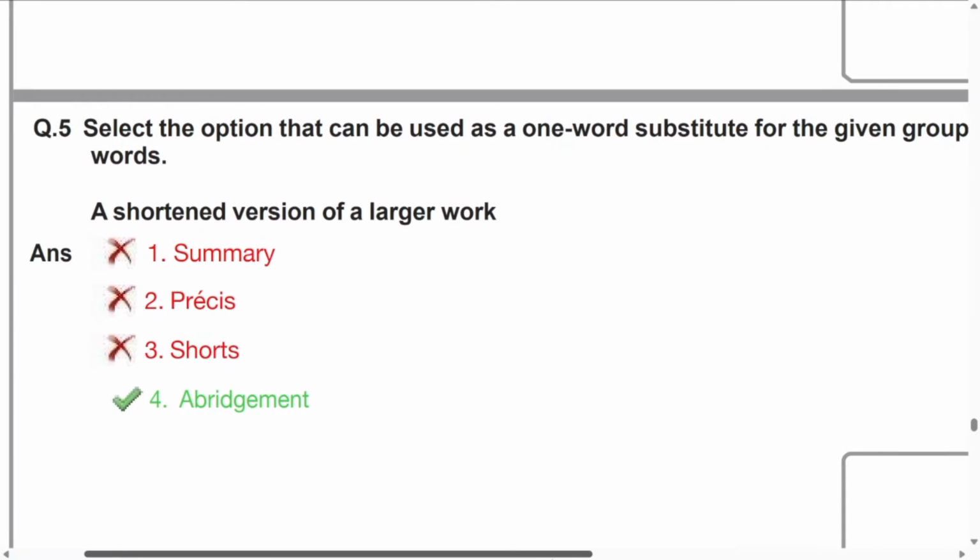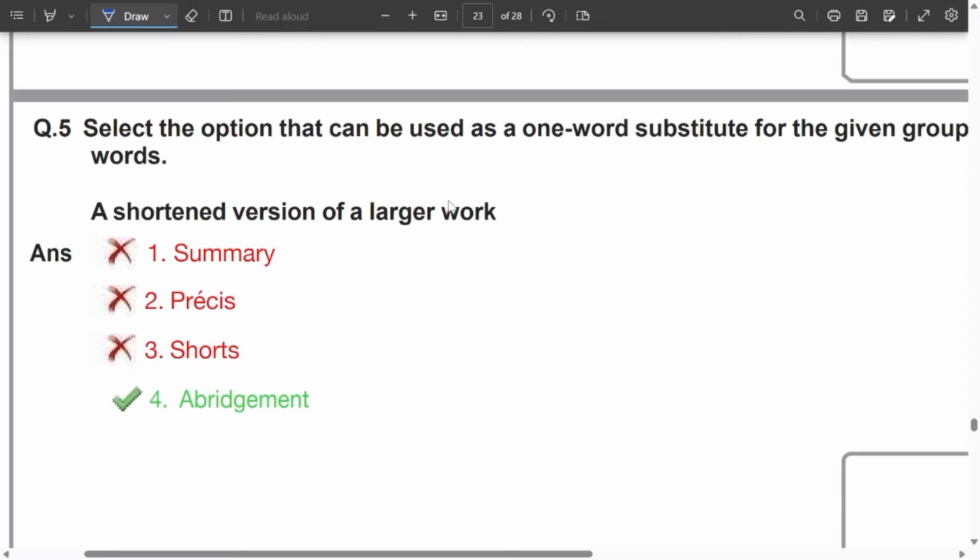Next, let us move to 5. Select the option that can be used as a one word substitute. A shortened version of a larger work. What is it? Is it a summary? Summary is a complete meaning of writing. Precis is used in the case of many competitive examinations. It is a shortened version, of course, but not of a work, but of a passage or a paragraph. Shorts is not related at all.